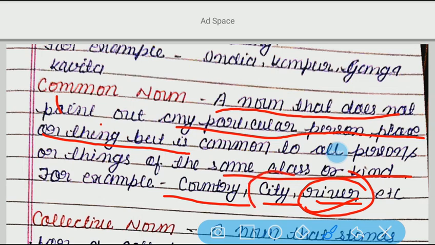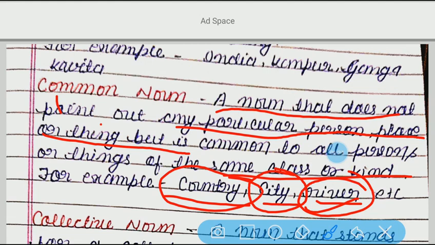Similarly, city. We have so many cities. We have Ghazipur city. Like this, other cities are also there. So what is common among them? All are cities. Similarly, country. We have so many countries. India is one of them. Another country you can say is USA.